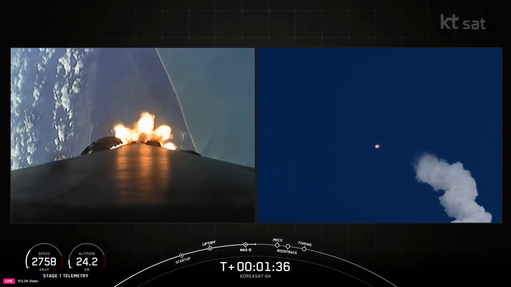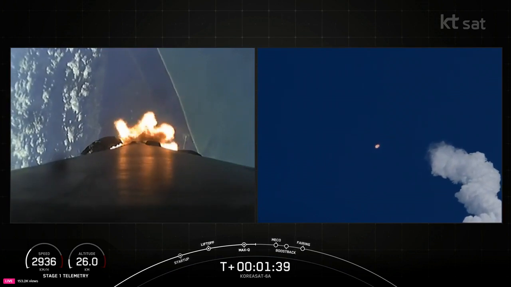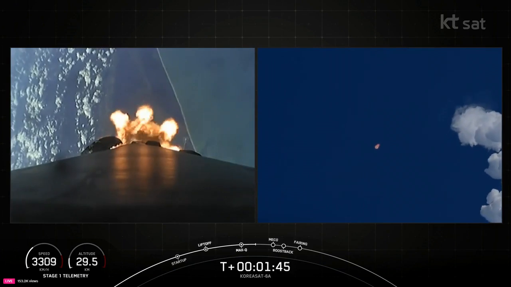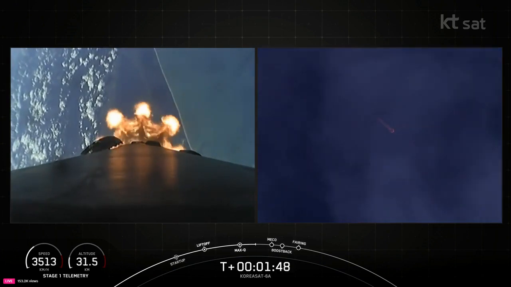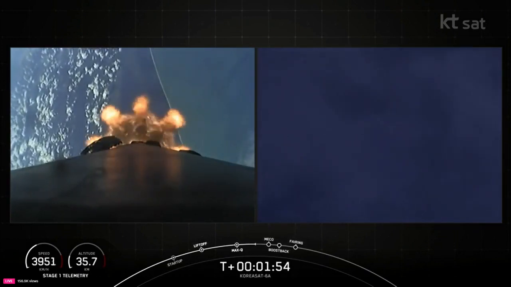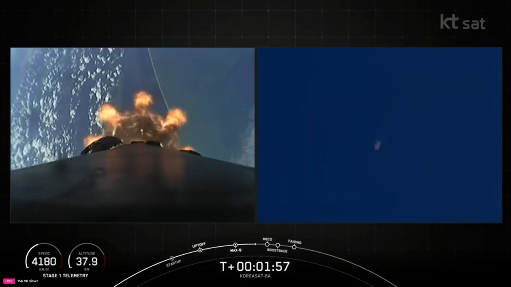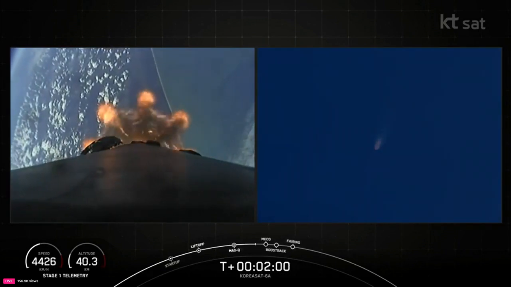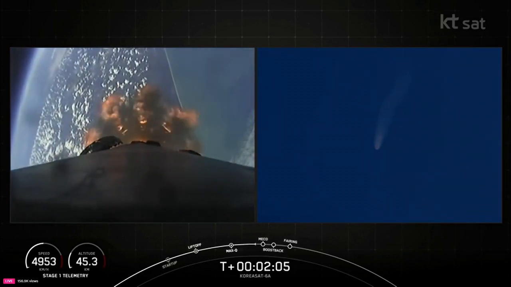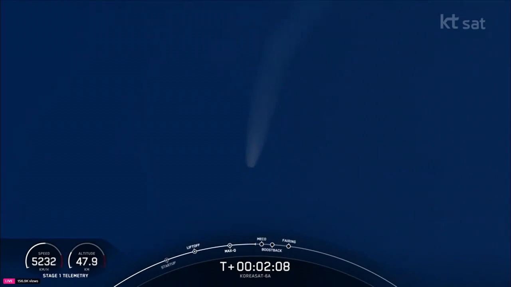Now we have 6 events coming up in quick succession. Main engine cutoff, or MECO, stage separation, stage 1 flip, second engine start 1, or SES1, boost back burn start, and fairing separation. During MECO, we'll shut down the 9 Merlin engines, which is followed by stage separation. Once separated from the second stage, the booster will flip its orientation. Following a nominal trajectory, the booster will begin heading back to Earth with a short boost back burn, while simultaneously the second stage MVAC engine will ignite for the first time, followed quickly by fairing separation. We should see all of those events happening back to back in the next few seconds.